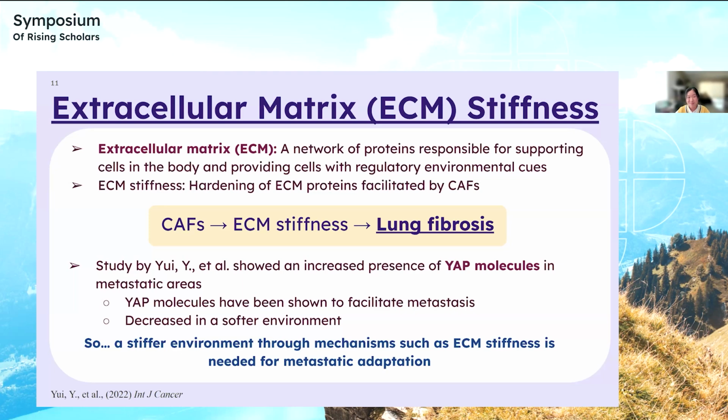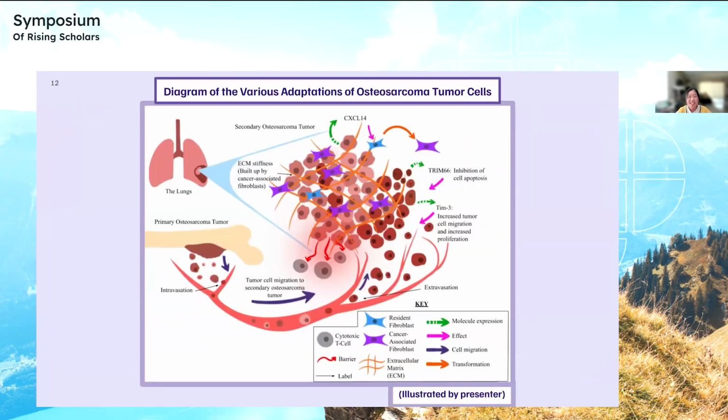Very interesting. So that being said, here I have illustrated a diagram of the various adaptations I have gone over in this presentation. As one can see, during the metastatic cascade, those tumor cells go from the primary tumor to the secondary site. In this case, it's the lungs, and the extracellular signaling molecules interact in their own ways with the tumor cells in order to support this process.